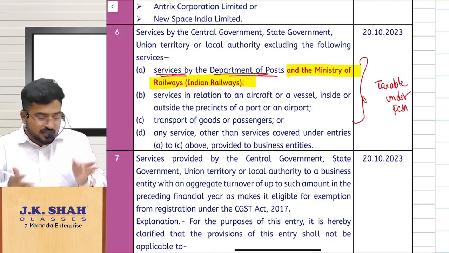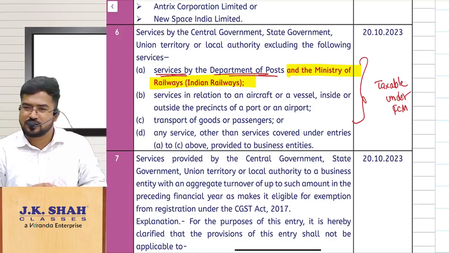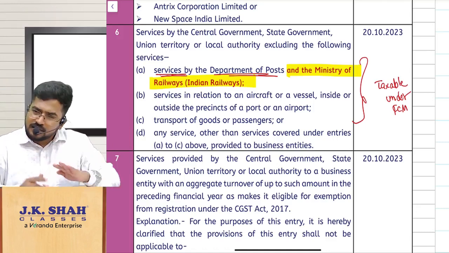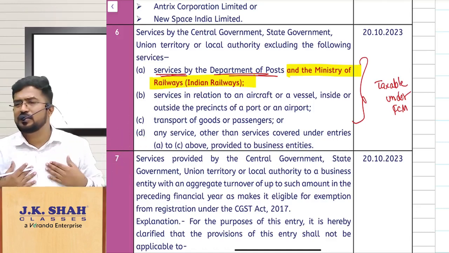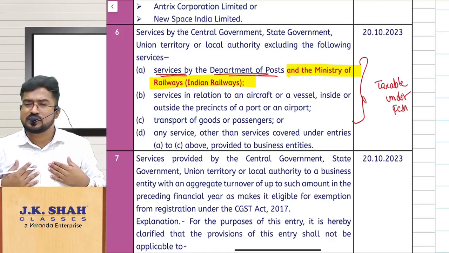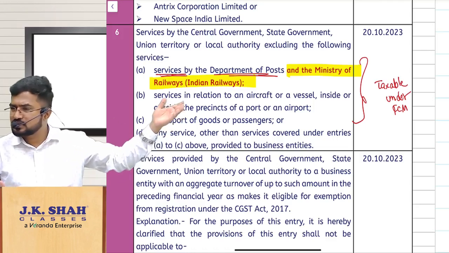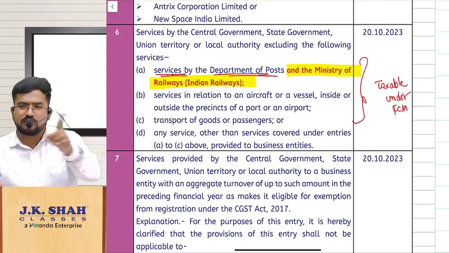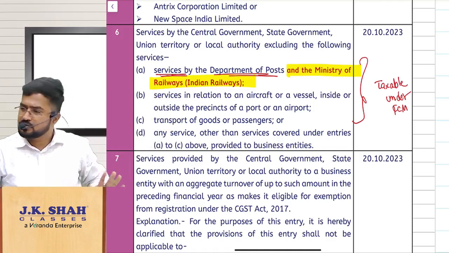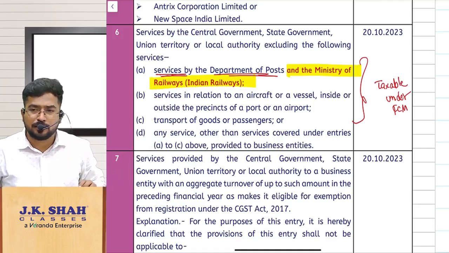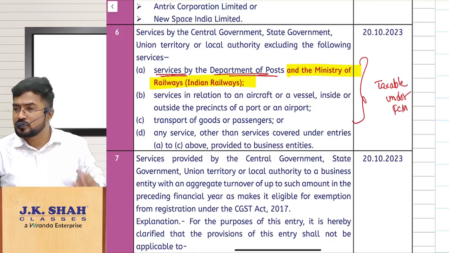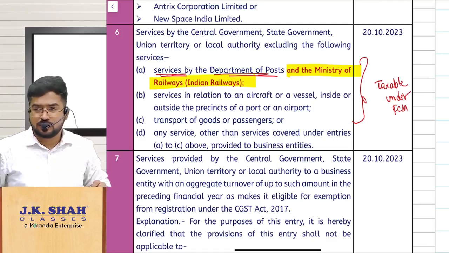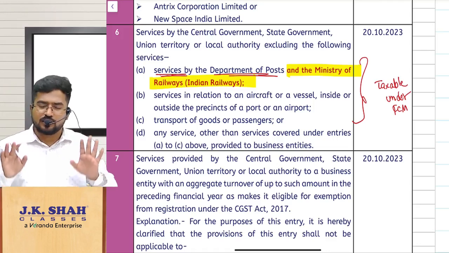Exempt. Sir, just now you told Ministry of Railways or Indian Railways tax. Sir, I have a separate point which is giving me exemption. What is that? Sir, transportation of passengers, we have seen that. Only first class and AC is taxable. Sir, monorail, metro, tramway, all these things are exempt. Do you remember? That will still continue.